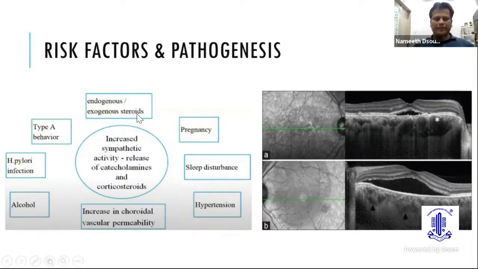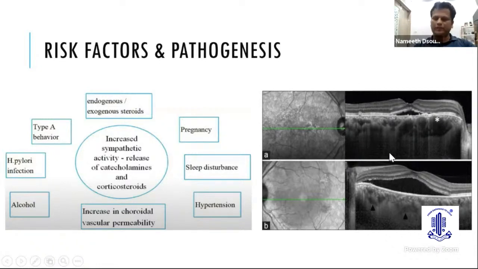Type A behavior, aggressive personality, people with gastroesophageal reflux disorders, pregnancy, and sleep disturbance are implicated in the causation of CSR. All these risk factors increase the sympathetic activity. They release the catecholamines and corticosteroids, which have receptors on the choroidal vasculature, and this increases